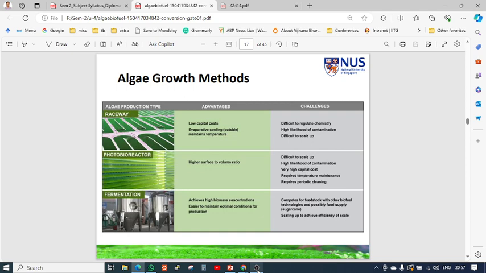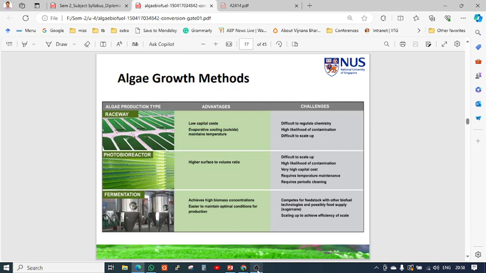It requires temperature maintenance. A particular temperature must be maintained, so you require some AC rooms or a controlled environment, and there the cost is also very high. It requires periodic cleaning of the instruments or tubes after harvesting, and maintenance is very high. So this is not recommended for huge-scale production, but in lab scale, for developing traits and such things, it can be utilized.